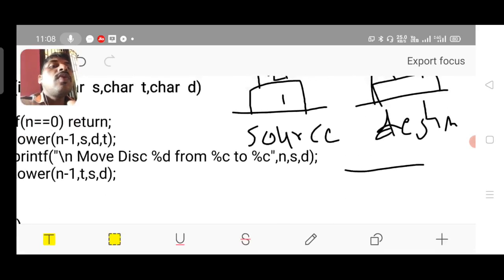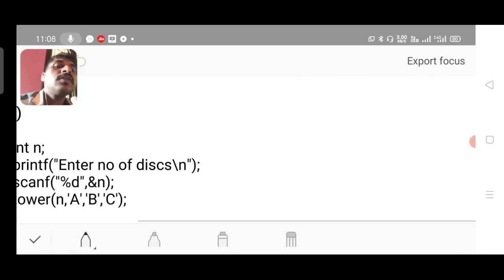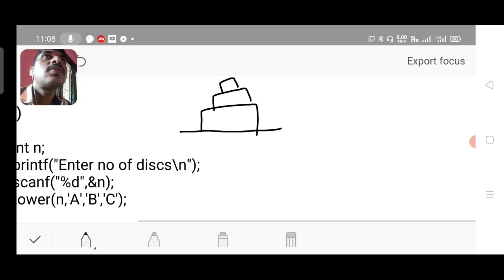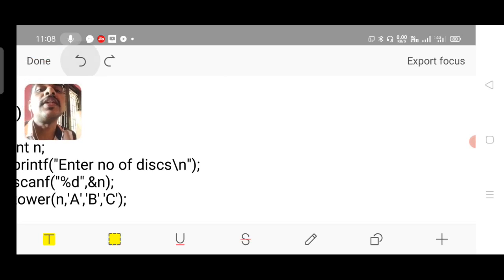So what are the steps you have to follow then? See here, see the diagram. If you understand this, the implementation will be easier for you. You can easily understand the implementation. Let us assume 3 disks. Okay, I'll consider 2 disks first, then we'll go for 3 disks.